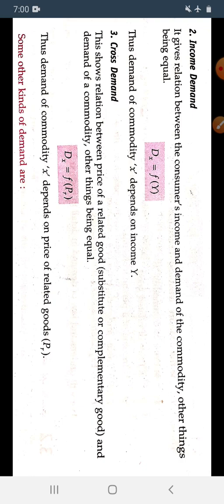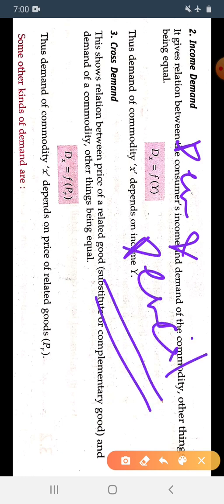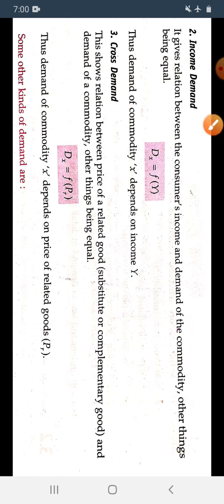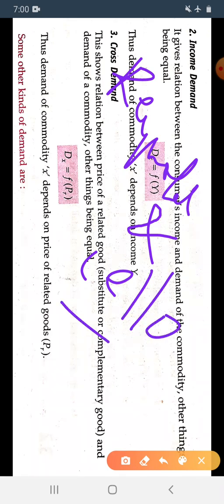relation between the price of the related goods, means कि whenever we have taken two commodities, that is pen and pencil, or we have taken the example of the pen Reynolds and the second pen, Cello.